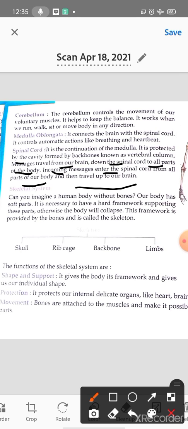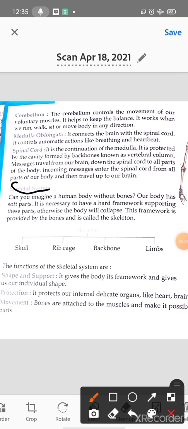So this is the process. Incoming messages enter the spinal cord first of all, from all parts of our body, and then travel up to our brain. Yes. Okay. So now the next system is the skeletal system.